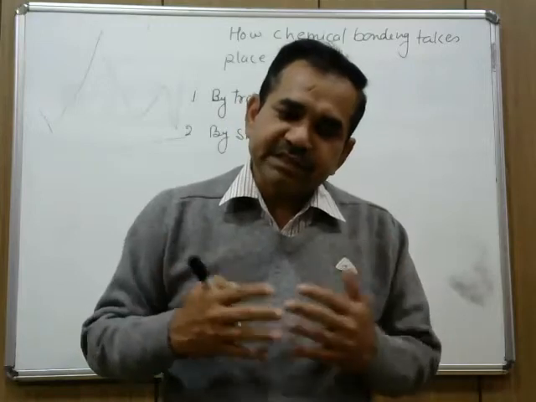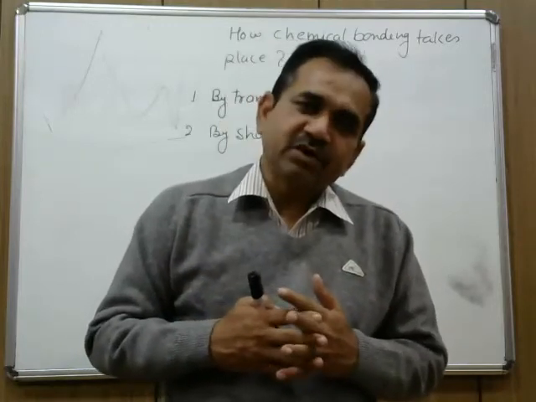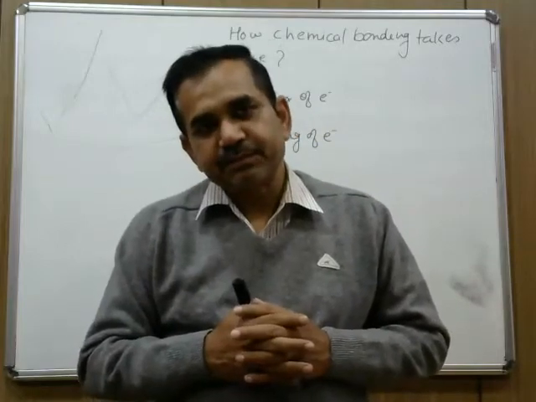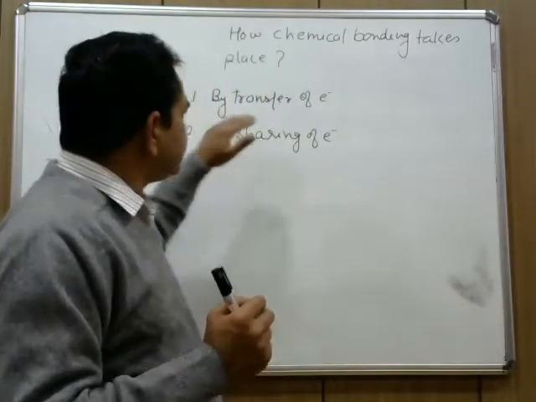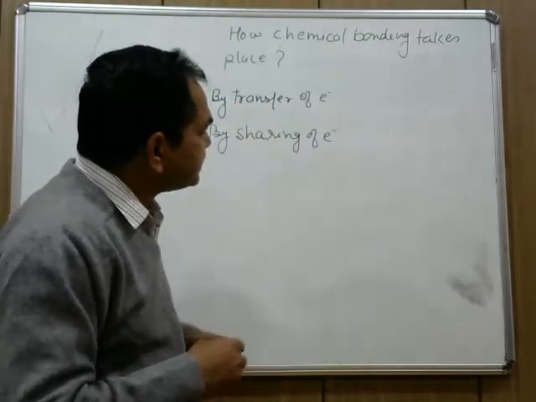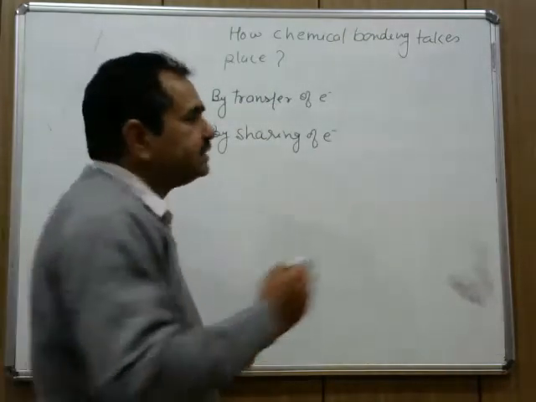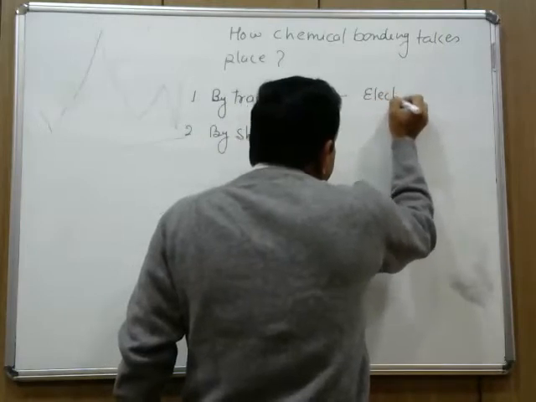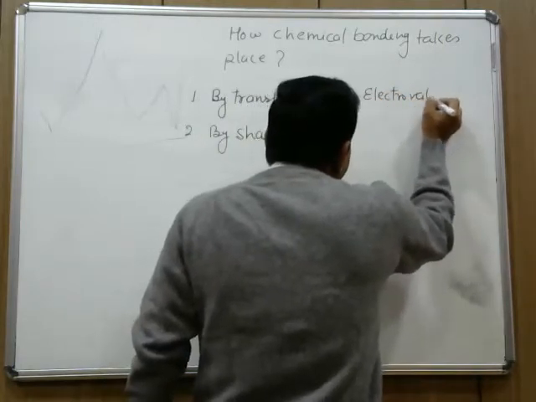Both of them attain a stable octet, and afterwards they combine with each other. That is how this transfer of electrons takes place, and this is called electrovalent bonding.